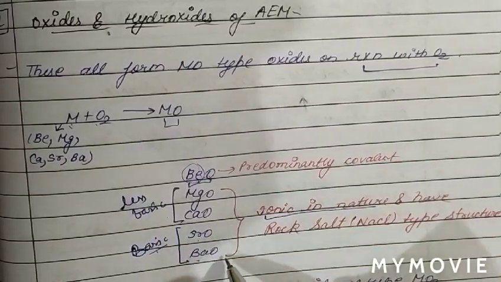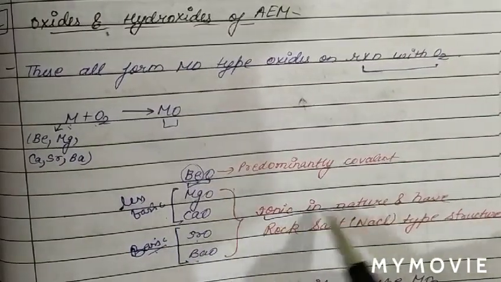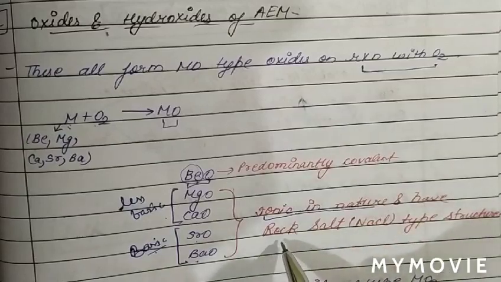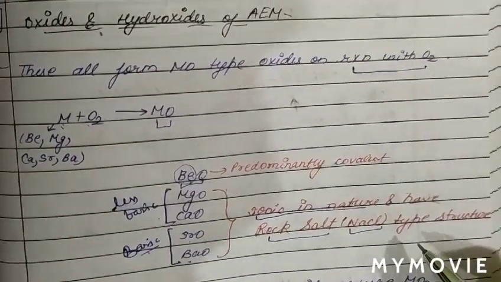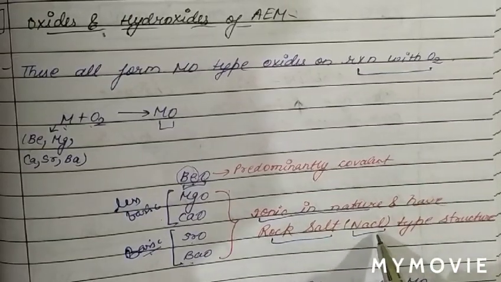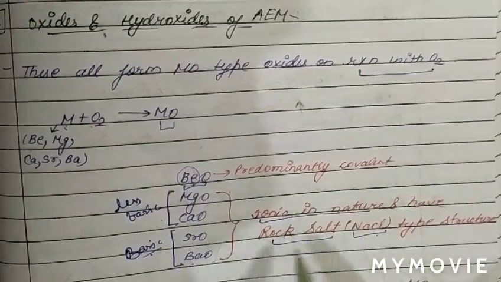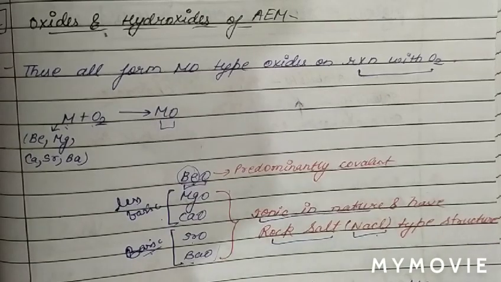These four oxides are ionic in nature and have the rock salt structure, the same lattice structure as NaCl.